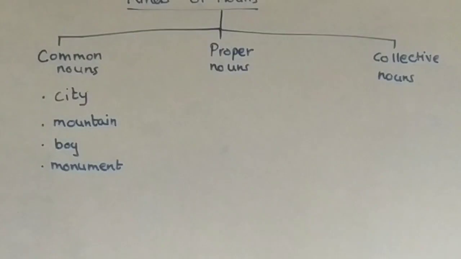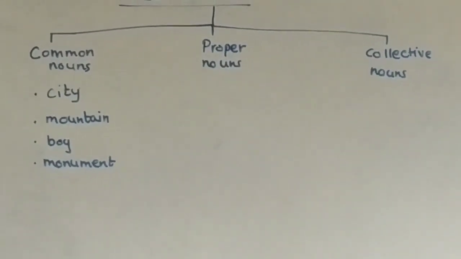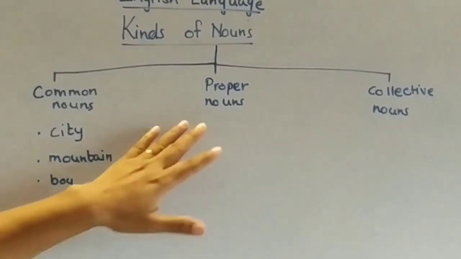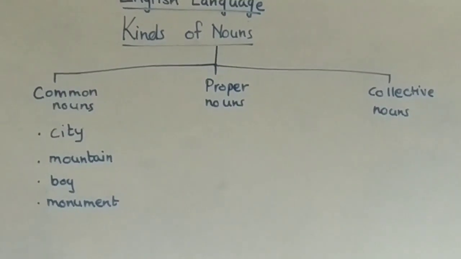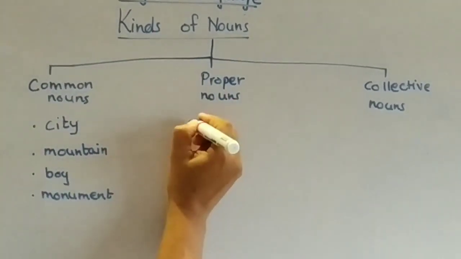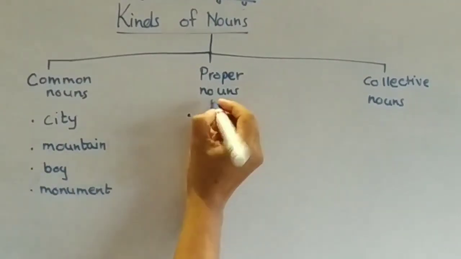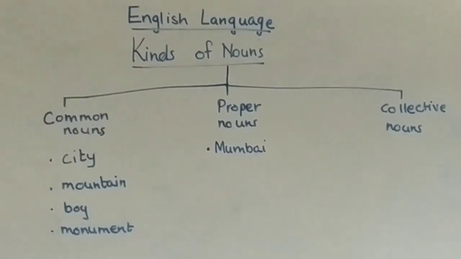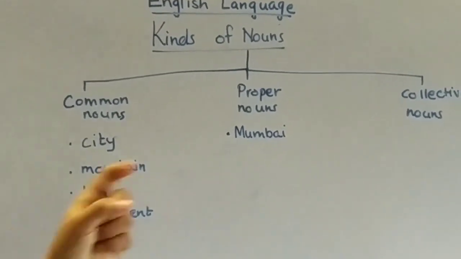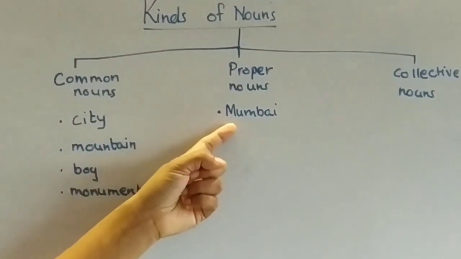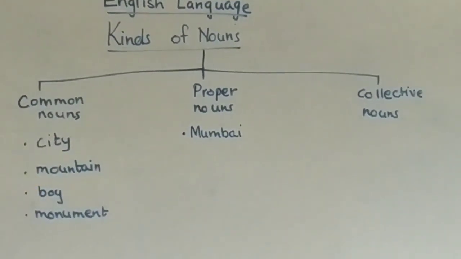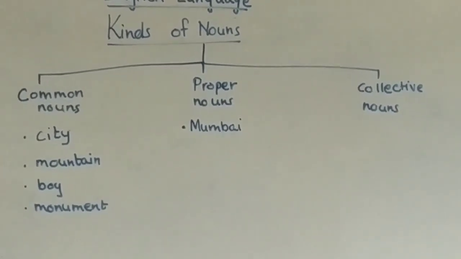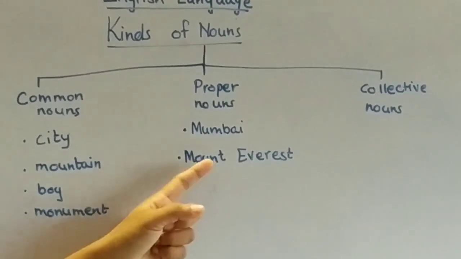Now, what is a proper noun? It denotes a particular person, place or thing. For example, any particular name or special name given. For example, city, name of a city, a noun. So when we talk in general, we say city. But a specific name given to that city is what? Mumbai. So that is what? Proper noun. Now, mountain. Mountain in general we say. But name of a mountain is what? Mount Everest.